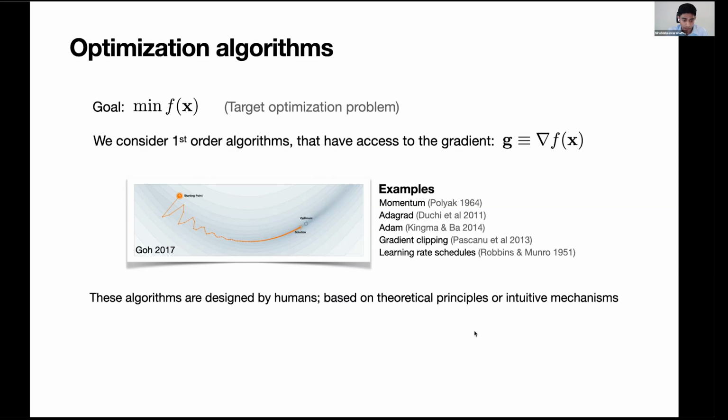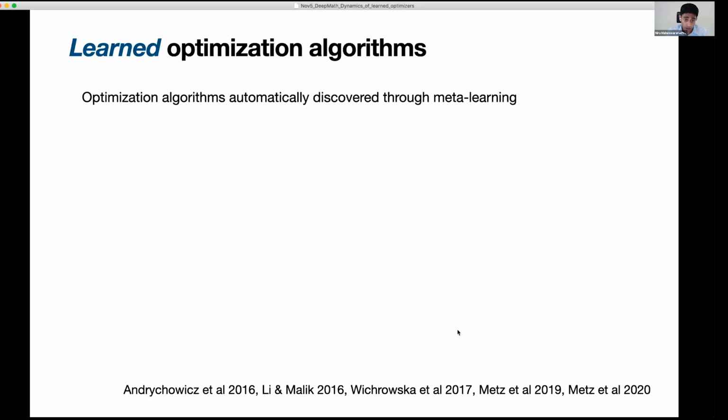The reason I'm bringing it up this way, in terms of these being designed by humans, is to contrast this rich history of optimization with newer work, which is trying to learn optimization algorithms or discover optimization algorithms. In this thread of work, what we're trying to do is automatically discover optimization algorithms through some kind of meta learning procedure. I'll explain how that works in a second. The idea here is, we have some problem that we'd like to optimize. These are the parameters we'd like to optimize at, say, iteration or step k.